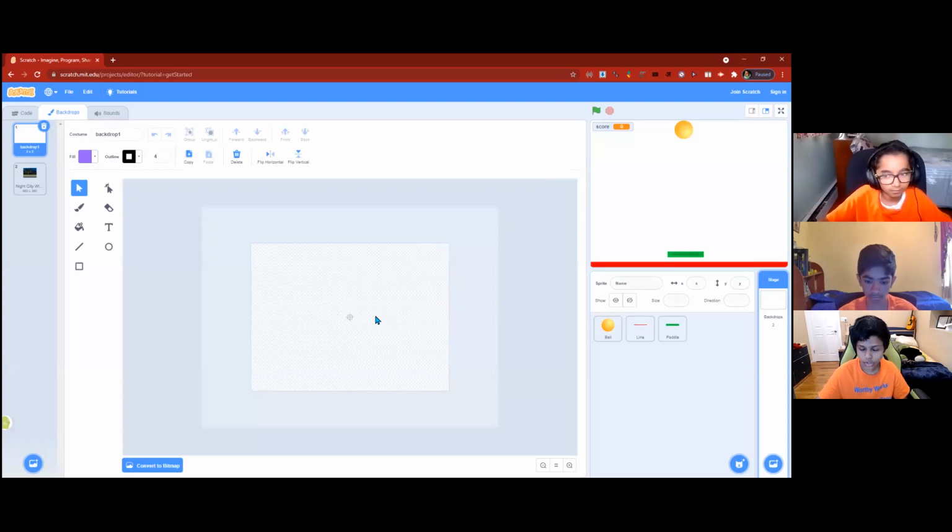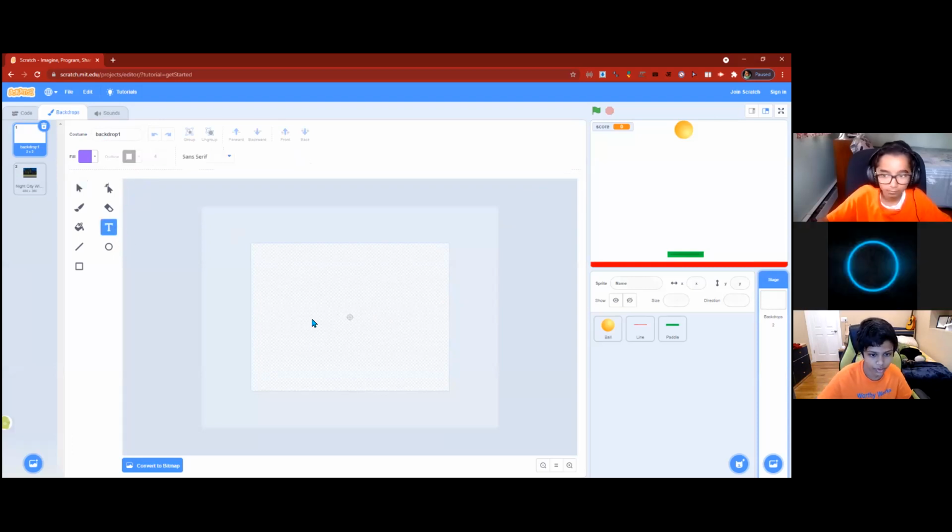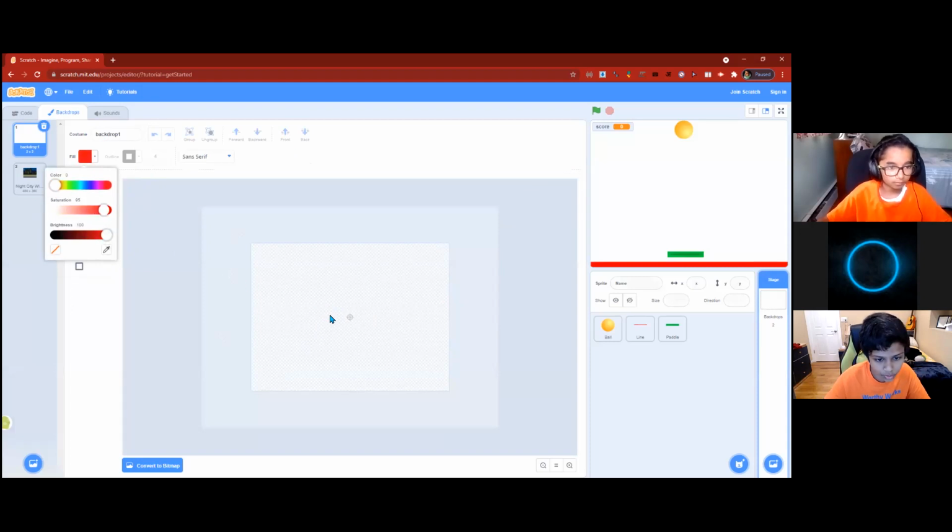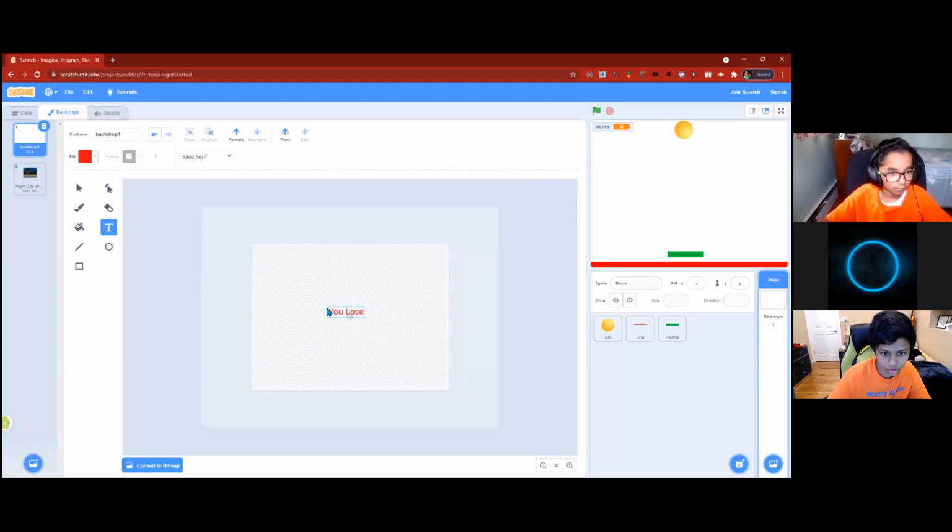We want to change this to have a "you lose" in it. And the way we can do that is by taking this text button over here. And you can position it near the middle. You can obviously change the location. And you can just type in. I'm going to change the color to red because I feel like that's what a color for "you lose" should be. But you can keep it any color you want. But I'm going to keep it red. And I'm going to say "you lose."